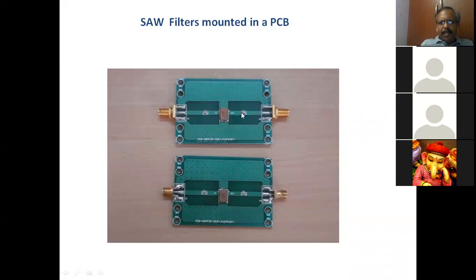This is a transmission line. The output transmission line, this is a 50 ohm connector. This is the input transmission line, 50 ohm connector. And these are all ground planes on the top of the board. The bottom of the board I haven't shown. The bottom also will have the ground plane. So this design of the board is given as a specification by the filter manufacturer.